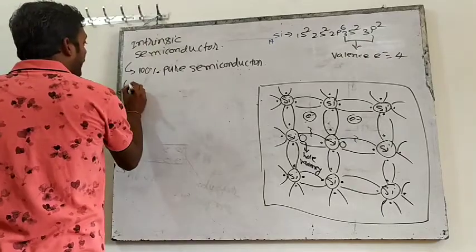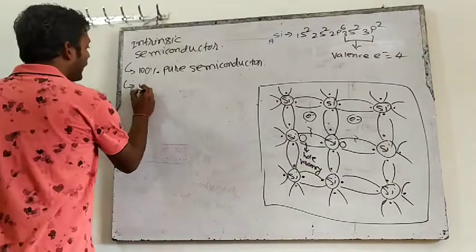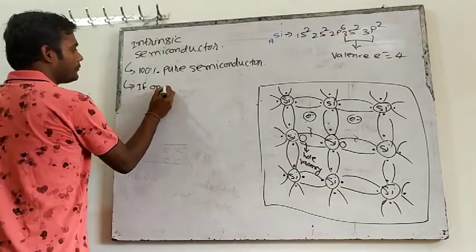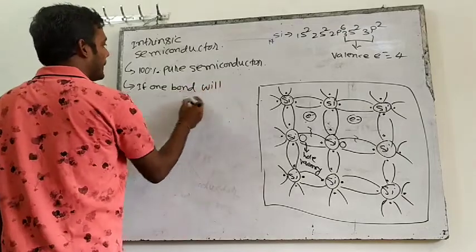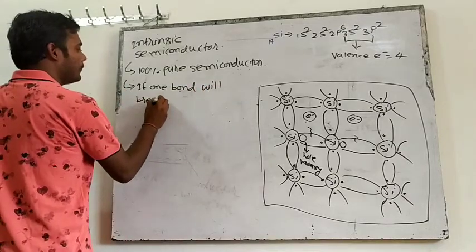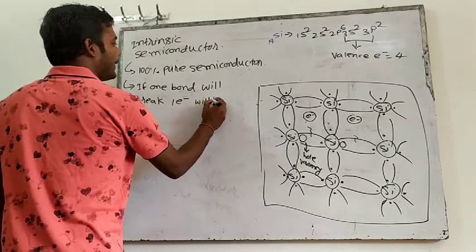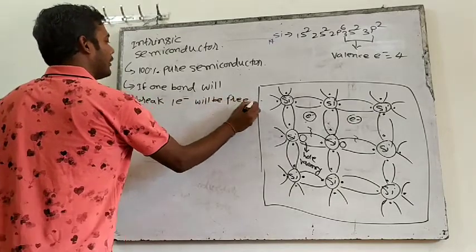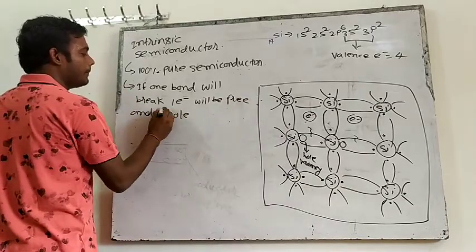Then what will happen in this? As bonds break, if one bond breaks, one electron will be free and one hole will be generated.